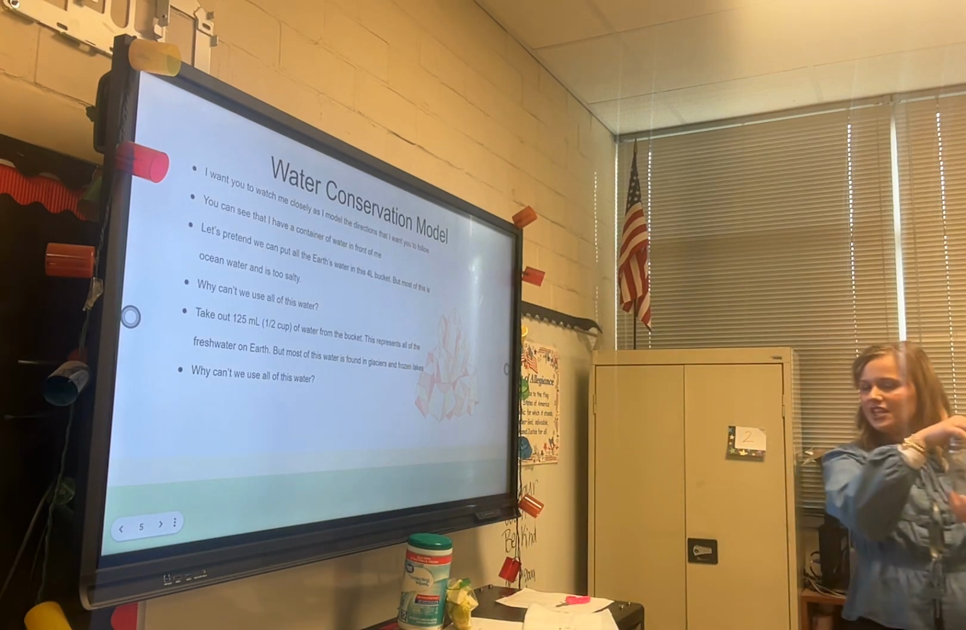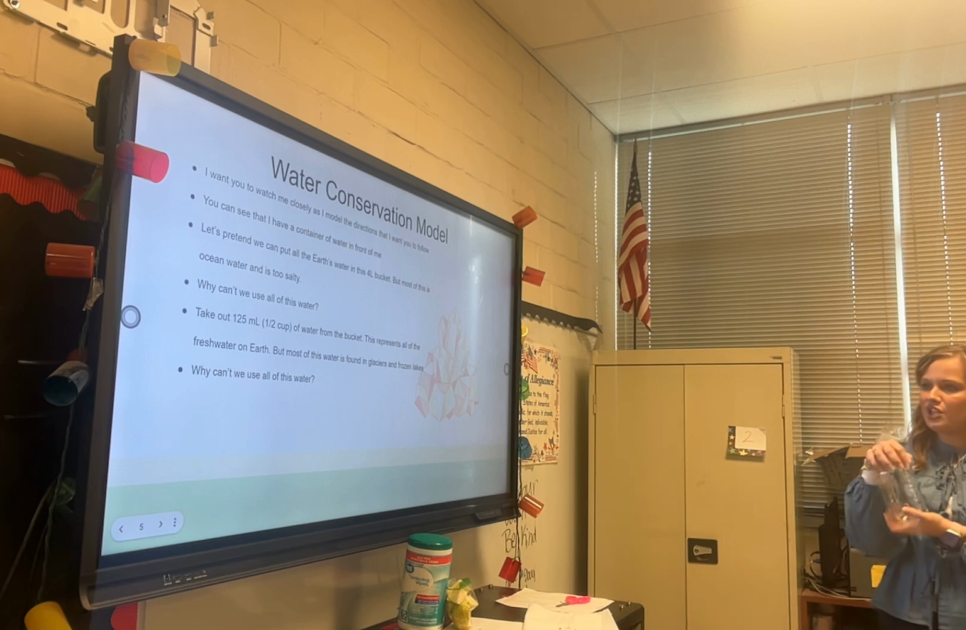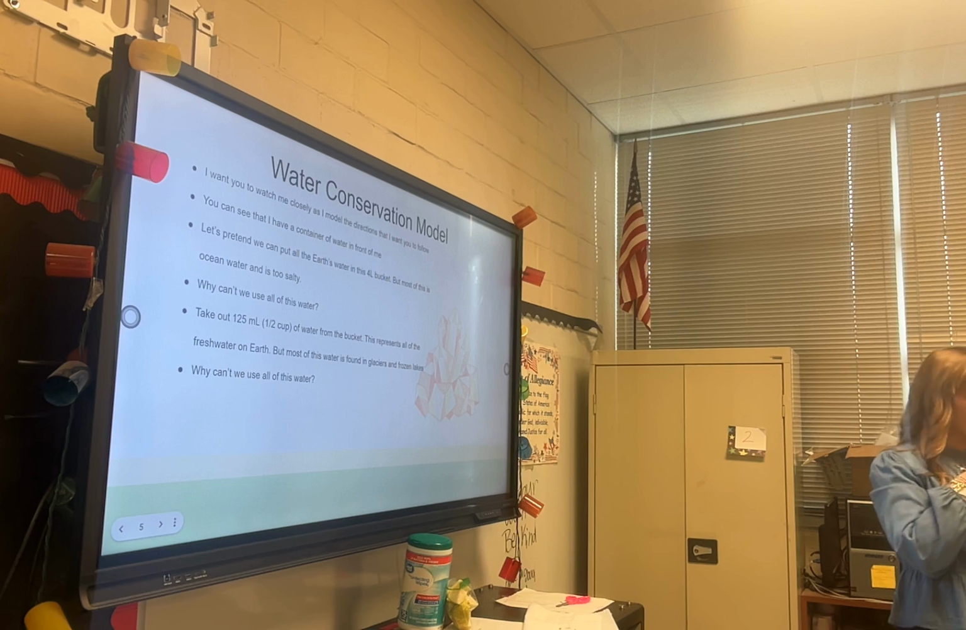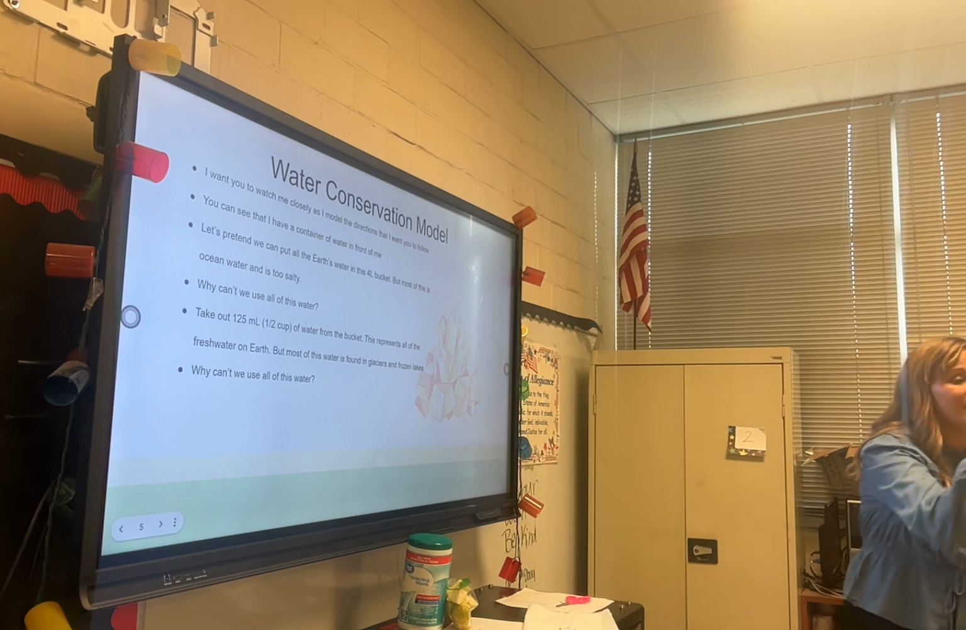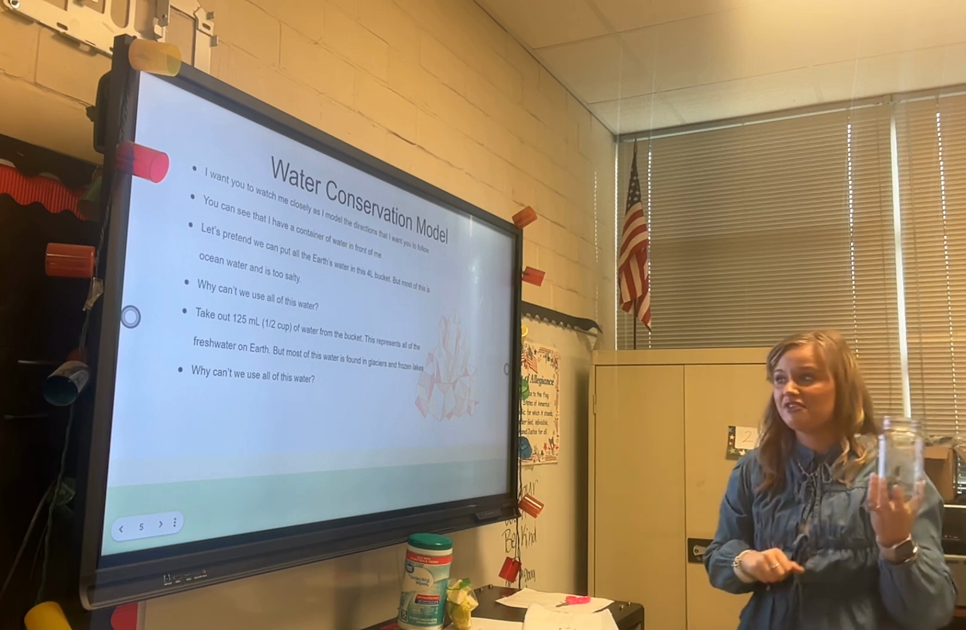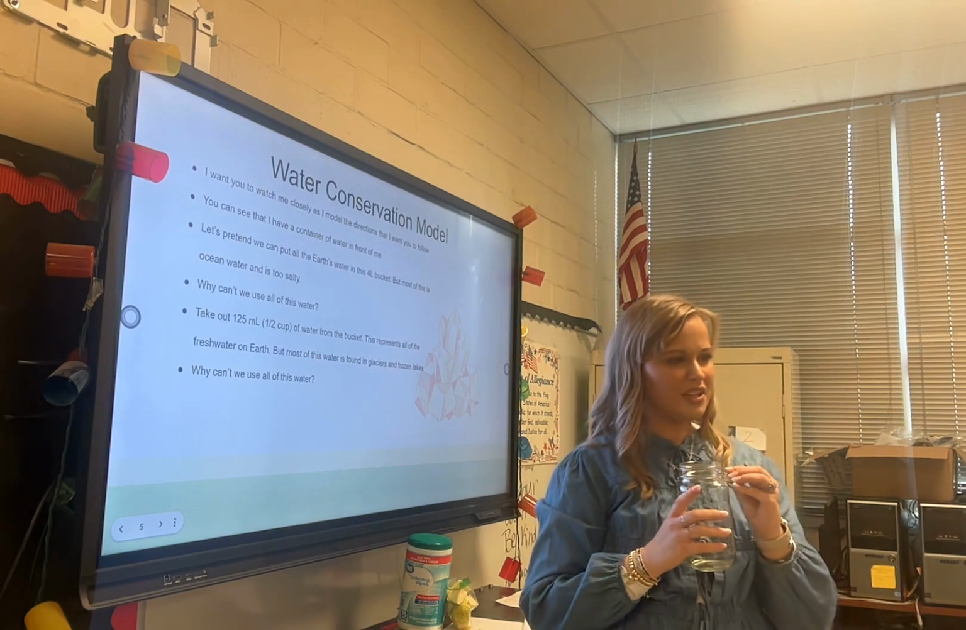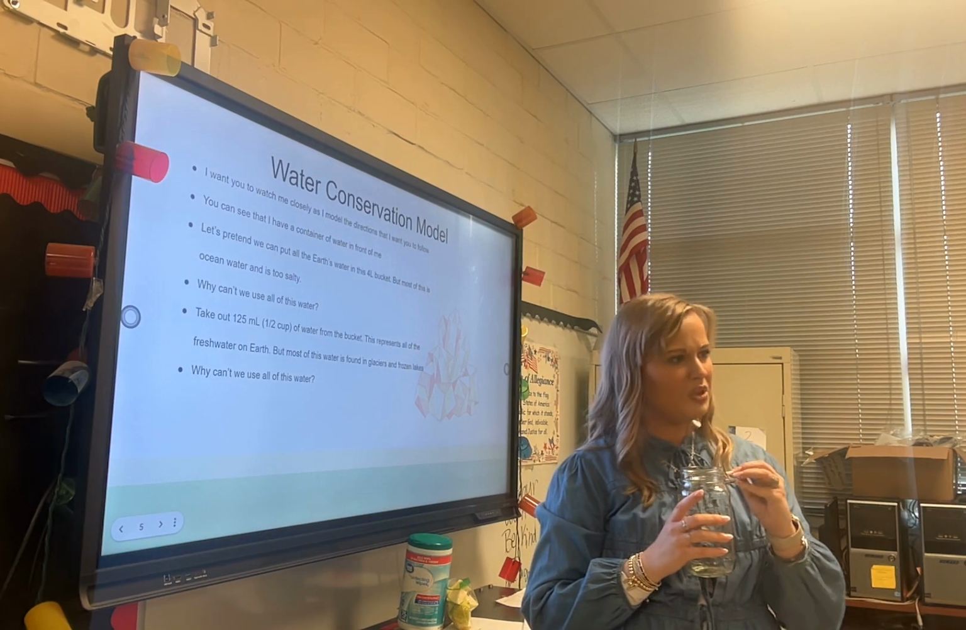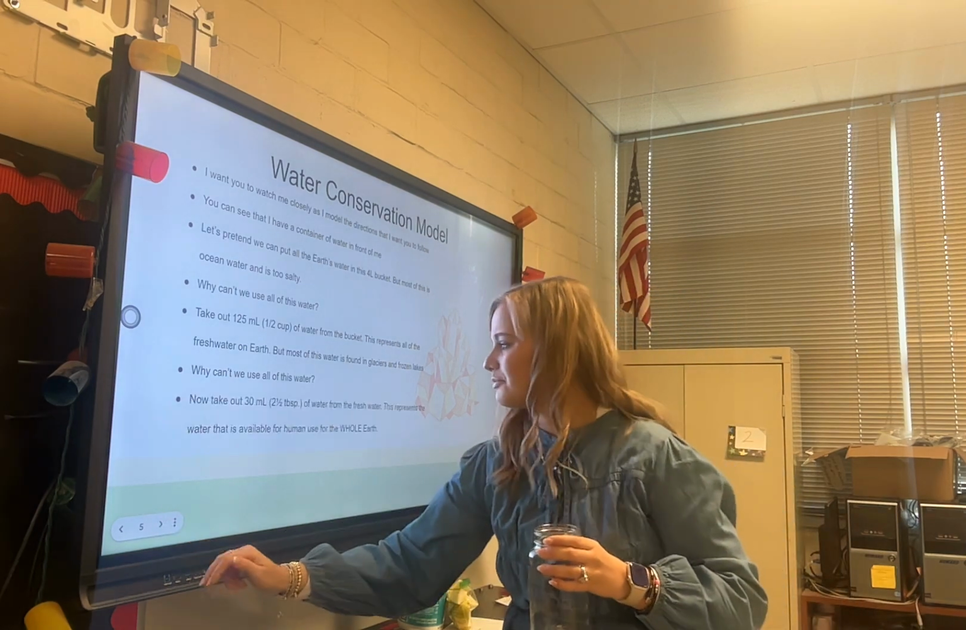So if half of this cup is full of fresh water, can we use it? Yes. Can we use it to drink it? Yes, if you had a filter. Yes, we would have to filter this water, so we couldn't really drink it, could we? We'd have to filter it first.